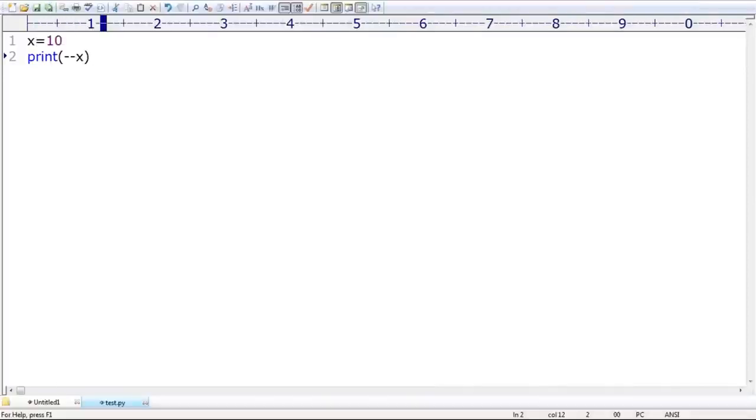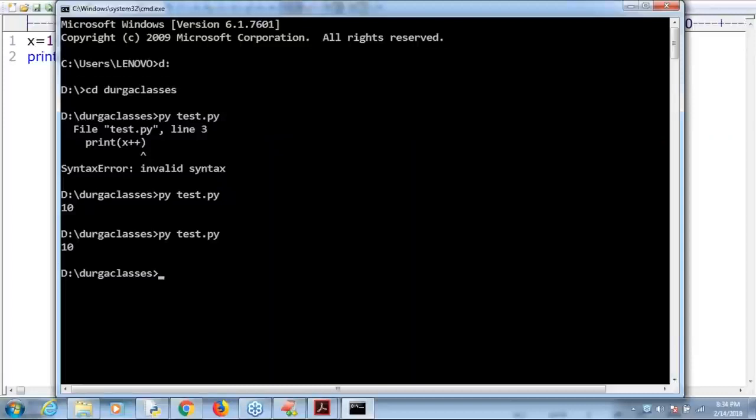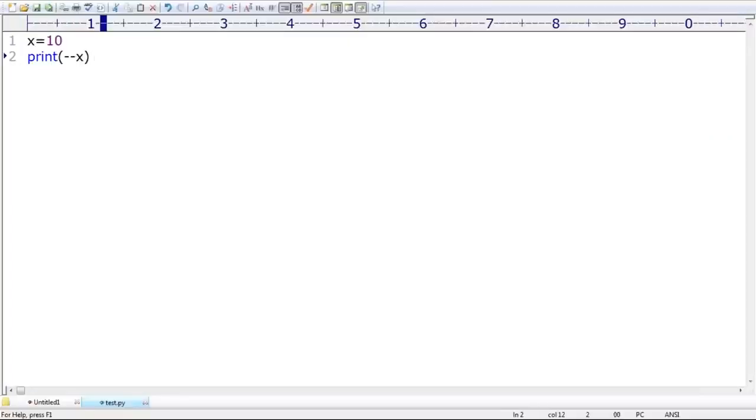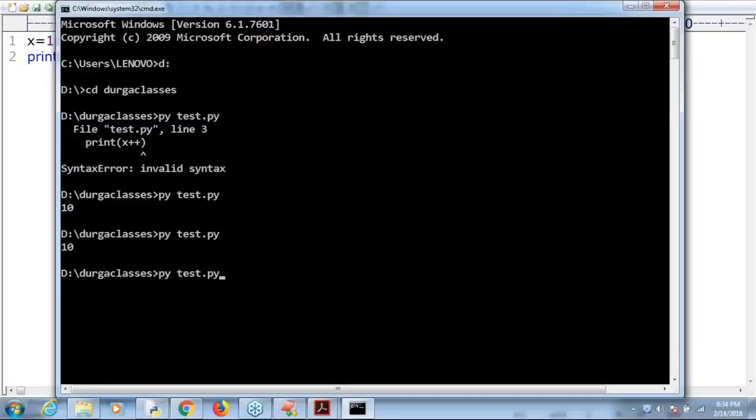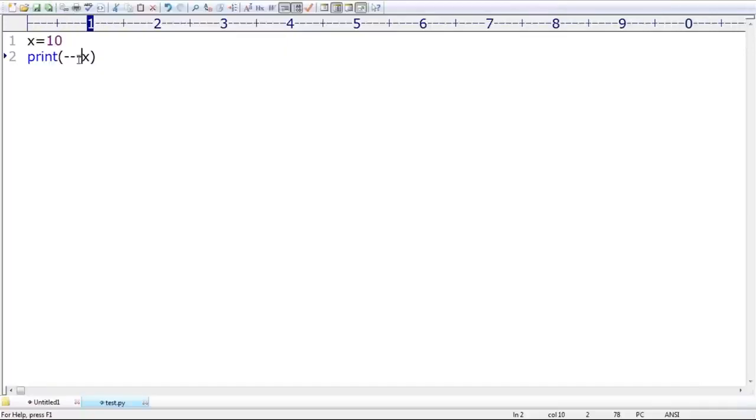First minus, once again minus: minus and minus become plus. If I take one more minus, don't get shocked, then automatically it is minus 10. Are you getting it? So this minus symbol is treated as a sign only, but not the decrement operator.